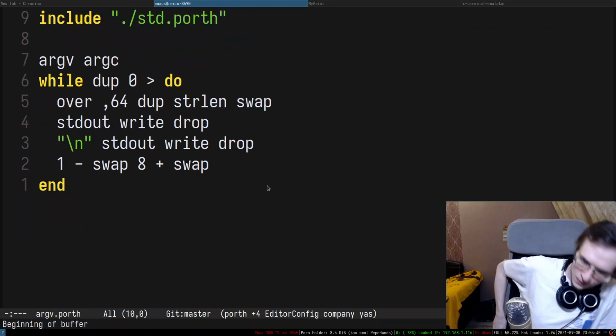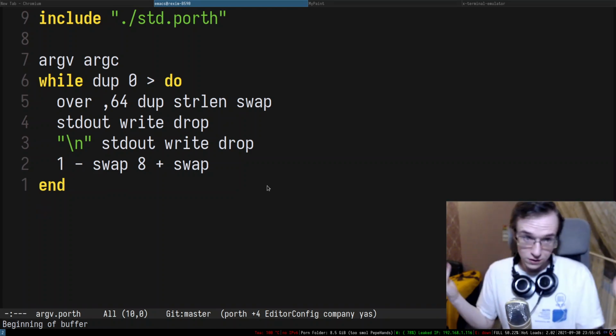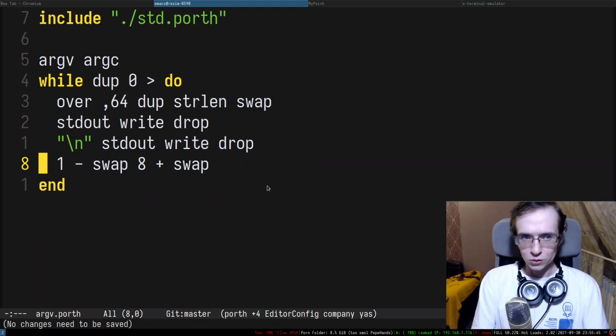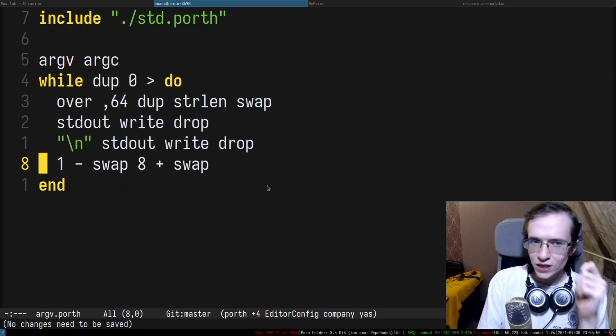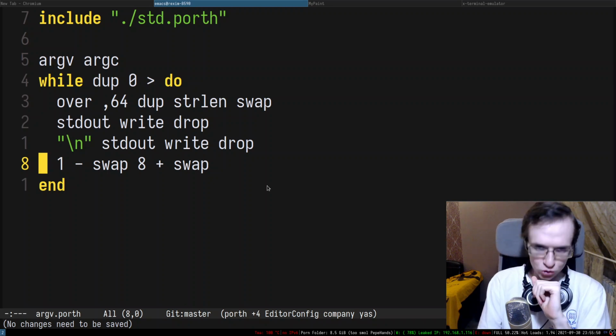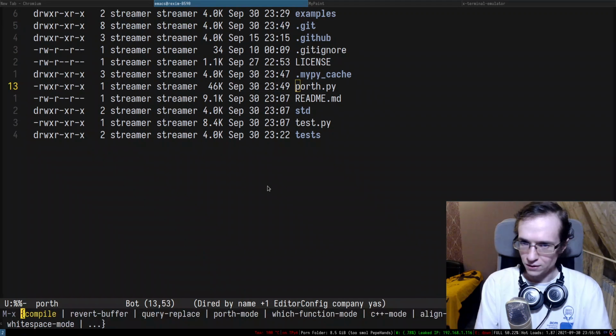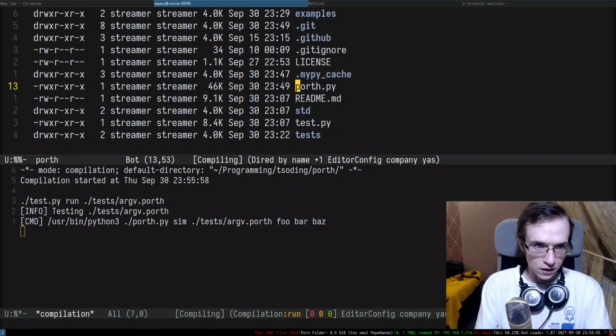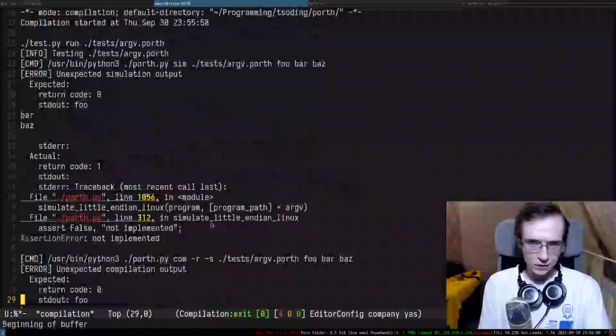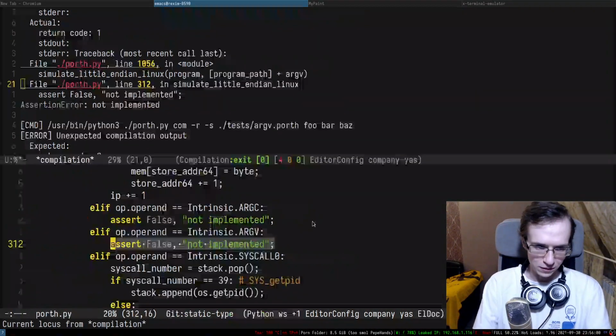So this is the new implementation. Alrighty, so let's see if it will work. It probably won't work because we haven't implemented the argv and argc intrinsics yet. So let's just see if it's going to fail. Argv, and yeah, there we go. It literally says not implemented.